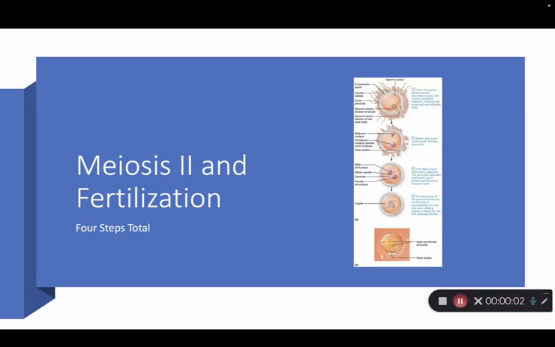The oocyte, still arrested in metaphase II, will complete meiosis II after sperm entry. This will result in the formation of a mature ovum and a second polar body. The ovum's nucleus will then swell, forming the AFAB, or female, pronucleus, and it now will await its AMAB counterpart to complete the union of gametes. And that's what we're seeing here.